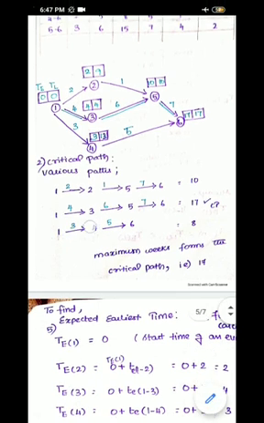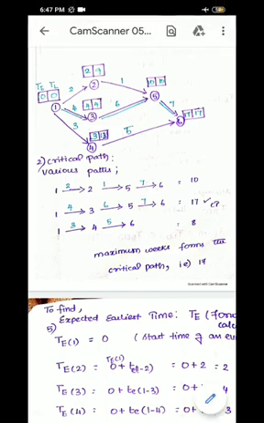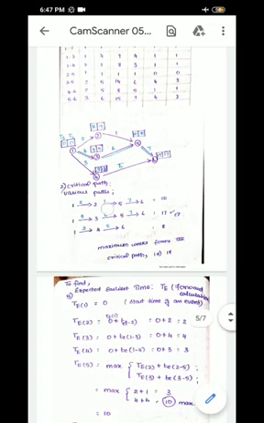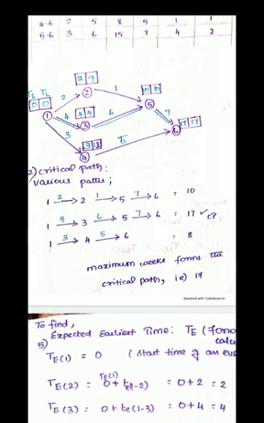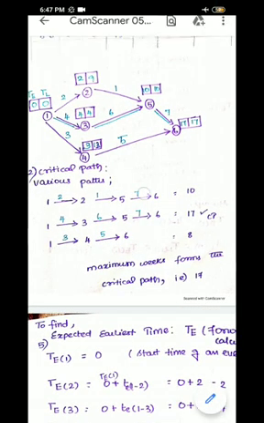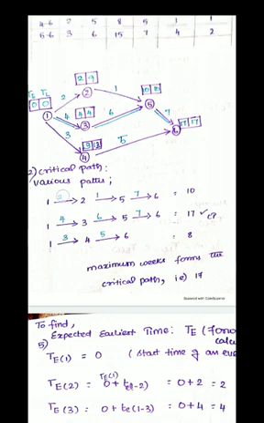So simply I am going to write the estimated time over here for path 1 to 2, 2 to 5, 5 to 6. What is the time given over here? 2, 1, 7.